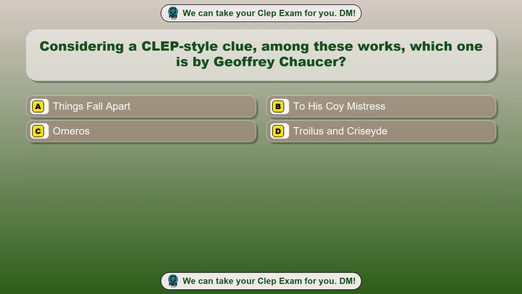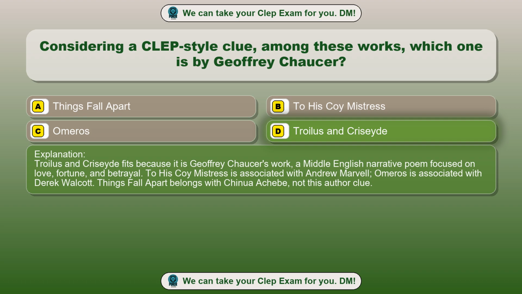Question 7. Considering a CLEP-style clue among these works, which one is by Geoffrey Chaucer? Option A. Things Fall Apart. Option B. To His Coy Mistress. Option C. Omeros. Option D. Troilus and Criseyde. The correct answer is option D. Troilus and Criseyde. Troilus and Criseyde fits because it is Geoffrey Chaucer's work, a Middle English narrative poem focused on love, fortune, and betrayal. To His Coy Mistress is associated with Andrew Marvell, Omeros is associated with Derek Walcott. Things Fall Apart belongs with Chinua Achebe, not this author clue.